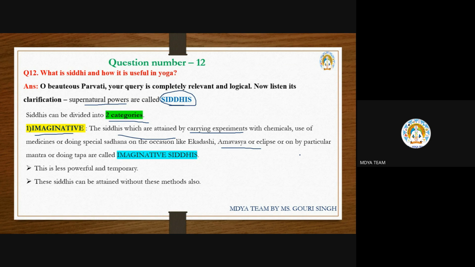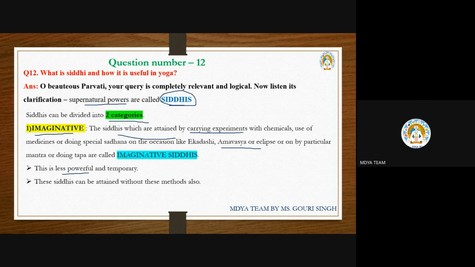The siddhis you get by doing these things are called imaginative. But these supernatural powers are much less powerful compared to the unimaginative. I hope all of you are clear, because for normal people it is difficult.